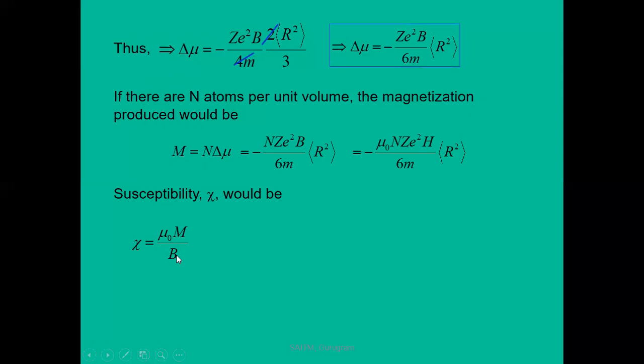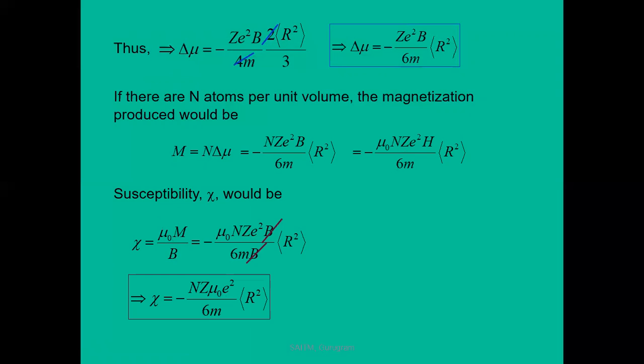Replace H by B by mu naught, because B is equal to mu naught H, and put in the value of M from here. The terms cancel each other, and the resultant susceptibility is equal to minus n mu naught Z e square by 6m average r square, where n is the number of atoms, Z is the atomic number, mu naught is the permeability, e is the charge of the electron, and m is the mass of the electron.